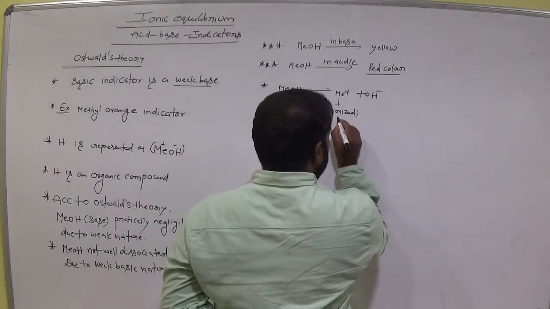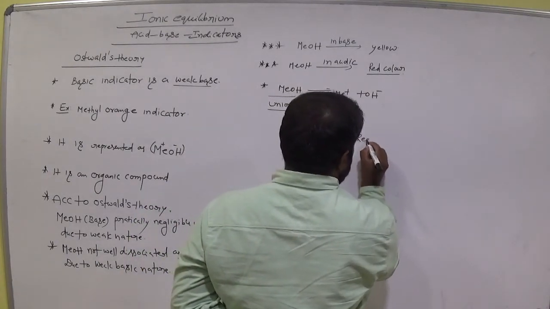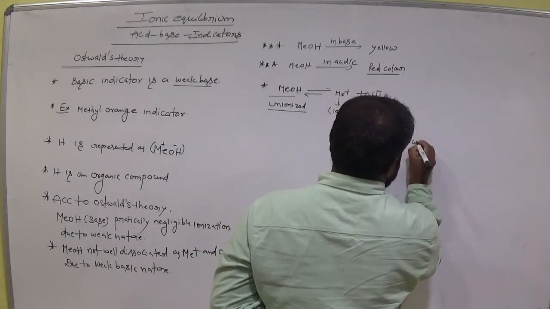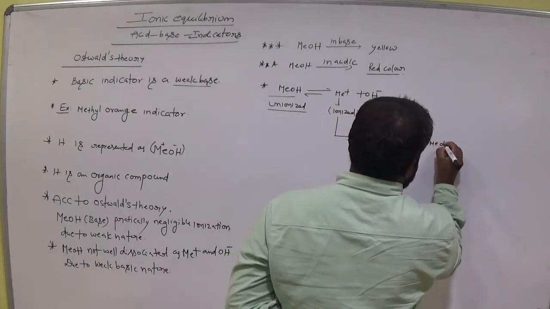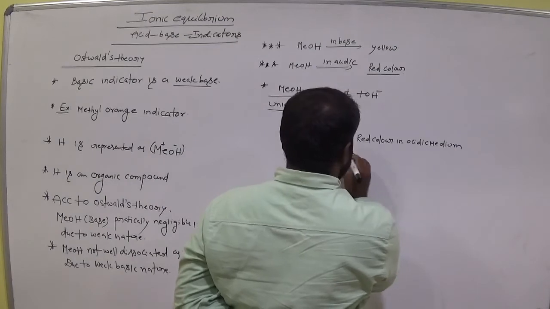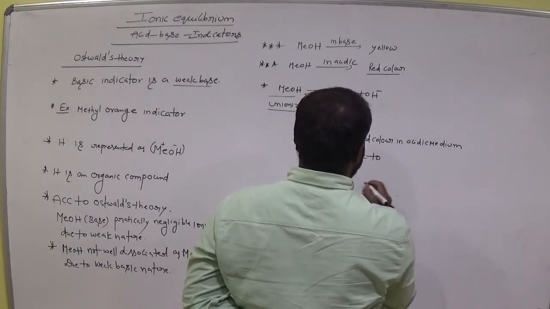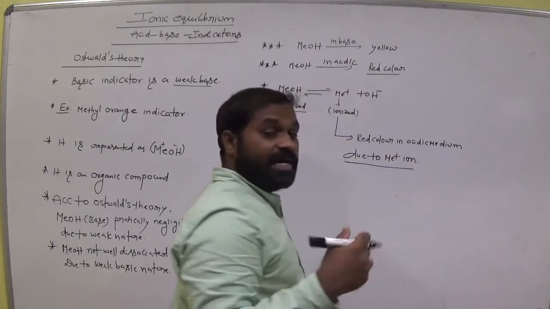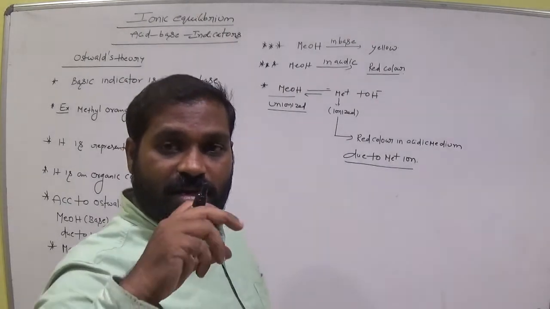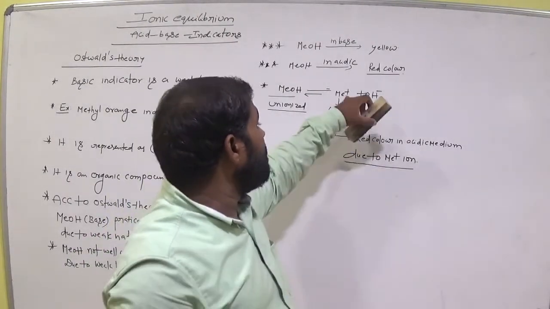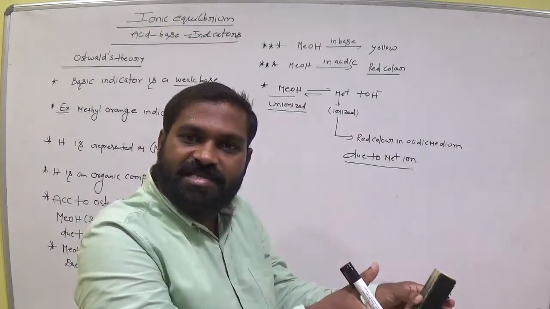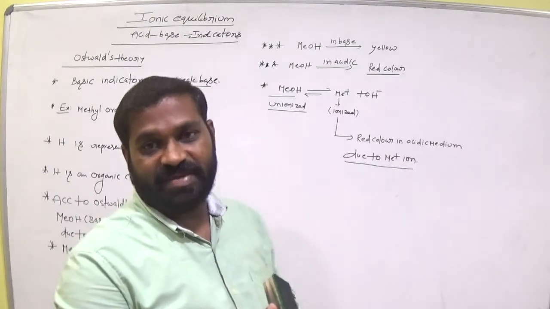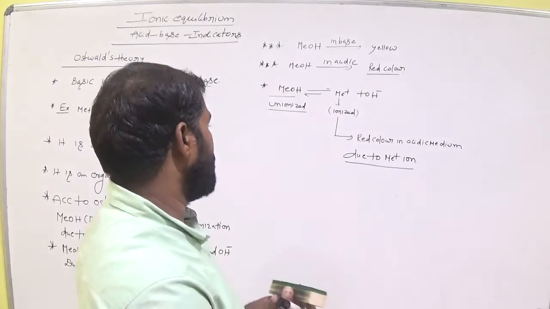So the red color in acidic medium is due to the Me plus ion. How does the red color appear in acidic medium? It is caused by the Me plus ion. If more Me plus ions are there in the acidic solution, that causes the red color. Otherwise it is yellow in color in basic medium. Okay? Clear? Remember that point.